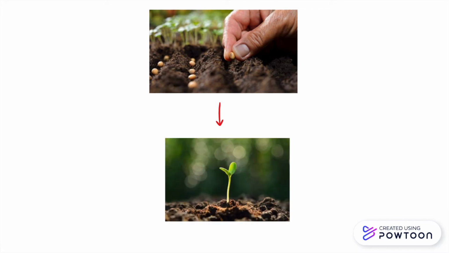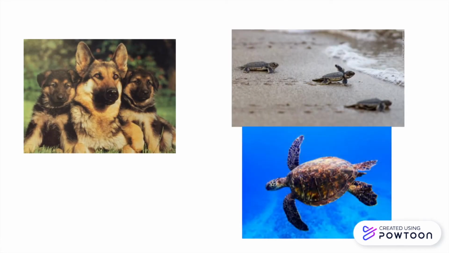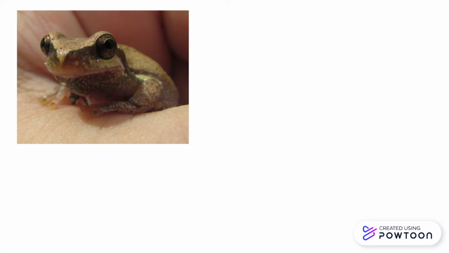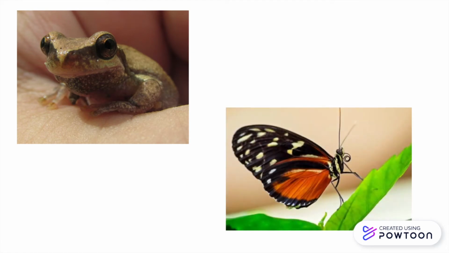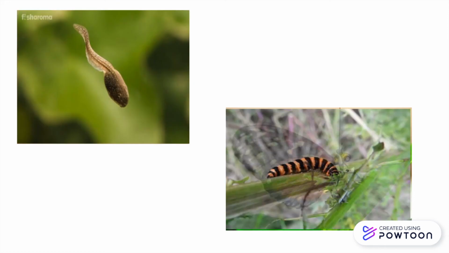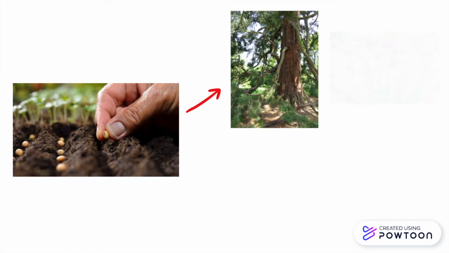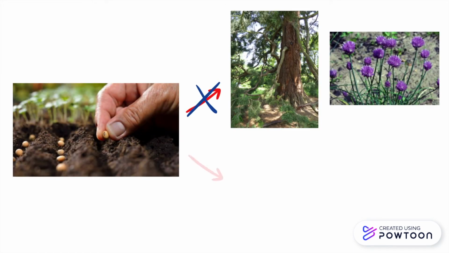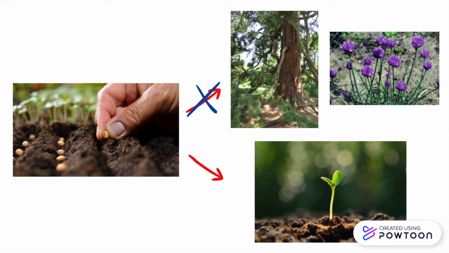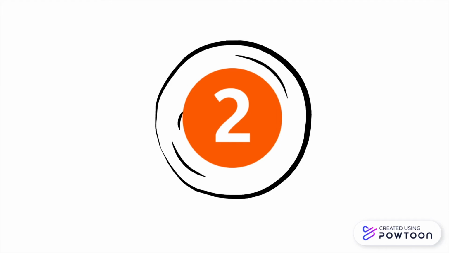Another difference is physical features. When babies are directly born or are hatched from eggs, they look like their parents. However, some animals, such as frogs and butterflies, do not look like their parents at all. Frogs and butterflies are tadpoles and caterpillars, respectively. Plants are the same too. When a plant sprouts, it does not look like a tree or flower, it just looks like a stem with some leaves. After being born, organisms transition into the stage of growth and development.